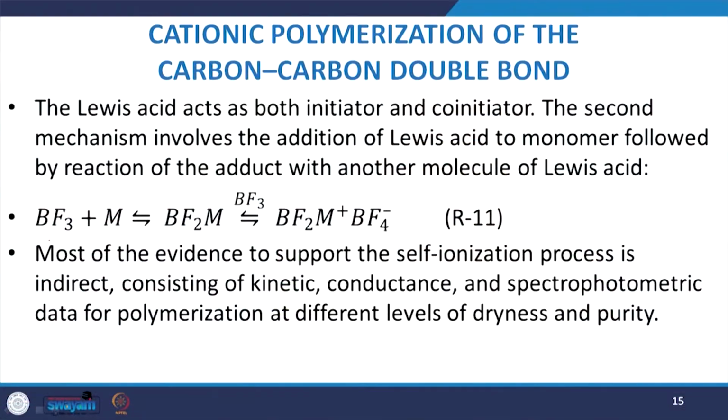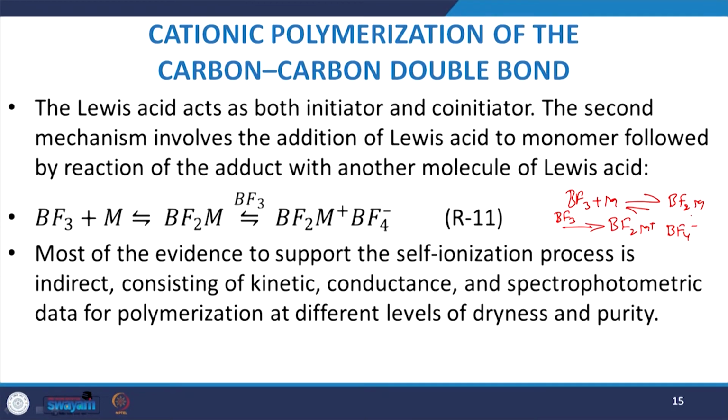The second mechanism involves the addition of Lewis acid to monomer, followed by the reaction of the adduct with another molecule of Lewis acid. You can see here that BF3 plus monomer can react and form BF2M, and further if it reacts with BF3 it gives you BF2M plus and BF4 minus.